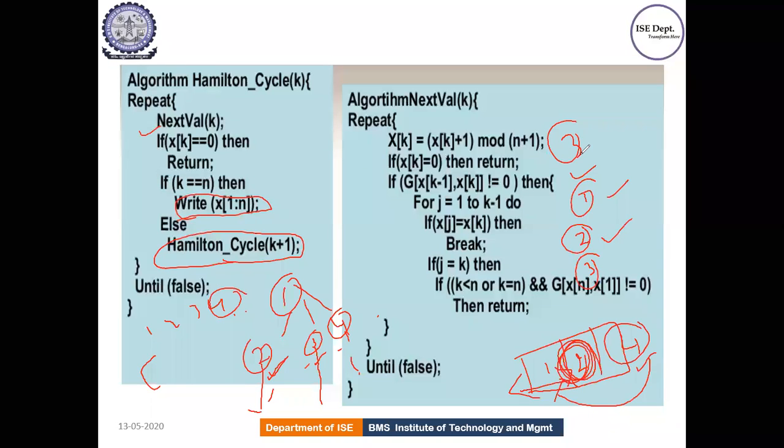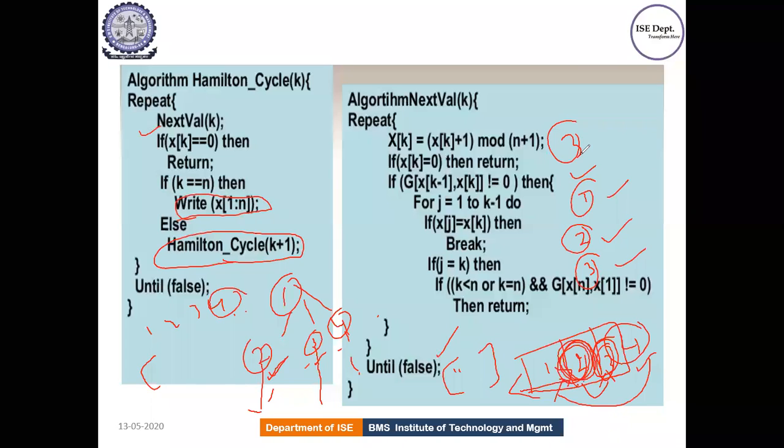The third one is, whenever you are selecting some vertex, there should be a path existing between that vertex and the previous vertex. That is the next condition. So you need to keep checking your adjacency matrix to see if there is a 1. If there is a path, then only can you consider that particular vertex in our solution.